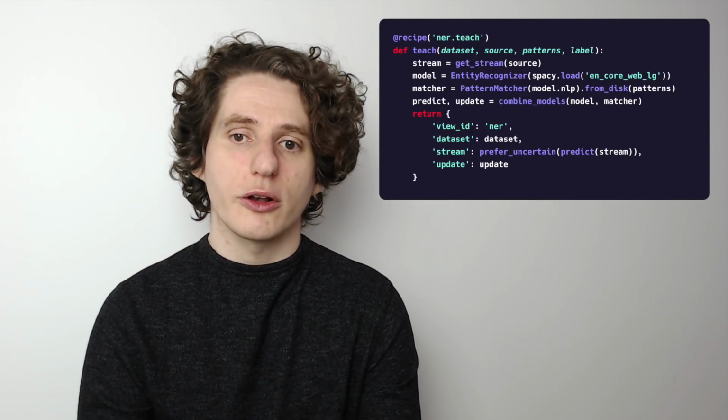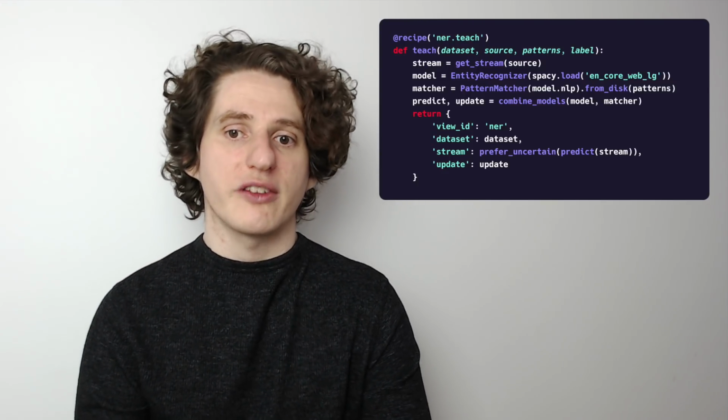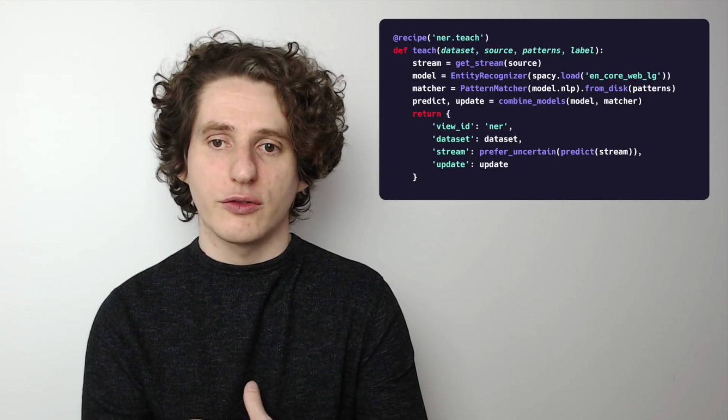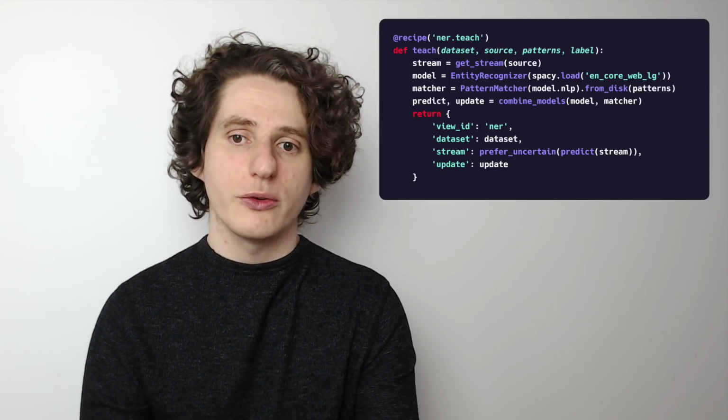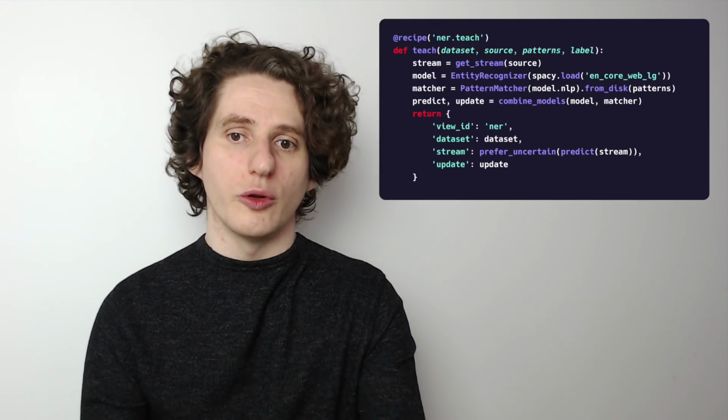So there are actually quite a lot of ways that you can mix and match these things and write your own little recipe functions. All that you have to do is return a dictionary that gives the stream of examples, and optionally an update callback so that the model can learn in the loop like this.